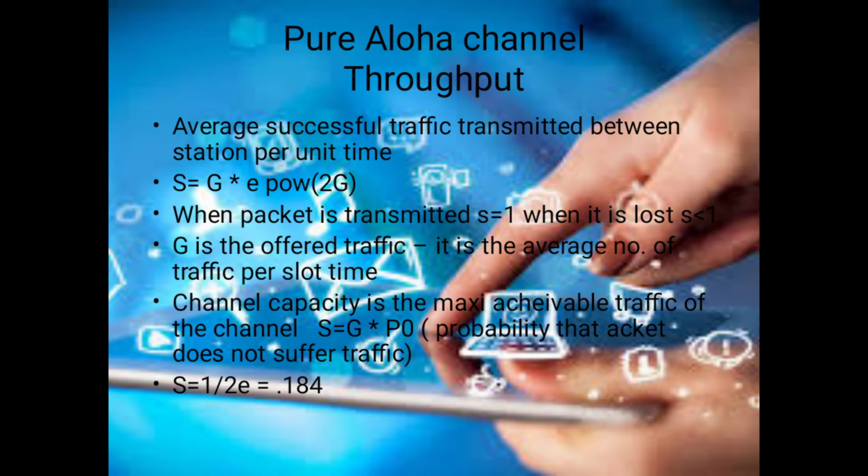Pure Aloha channel throughput is given by S is equal to G into e to the power of minus 2G, where G is the offered traffic, and the maximum throughput for pure Aloha is S equal to 1 divided by 2e, that is equal to 0.184.